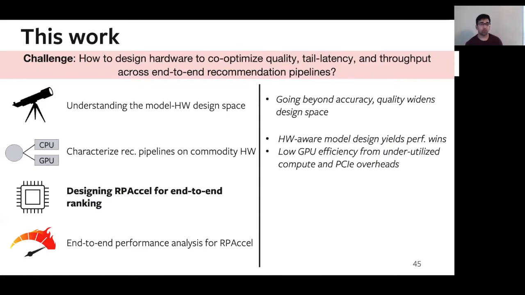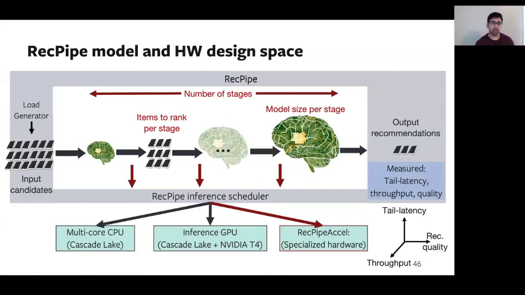However, on commodity hardware platforms, we are still seeing low GPU efficiency from underutilizing the compute units and having high PCIe overheads. Now, given these limitations, our next step is going to be to design specialized accelerators, RPAccel in this case, in order to speed up end-to-end ranking. So here is the design space that we're going to be optimizing over in the next portion of this talk.